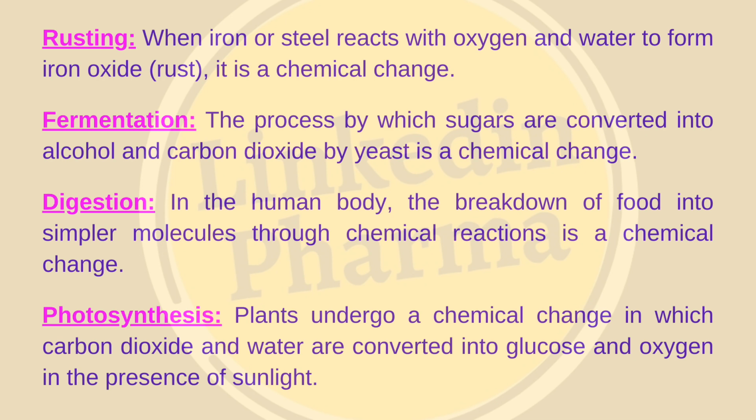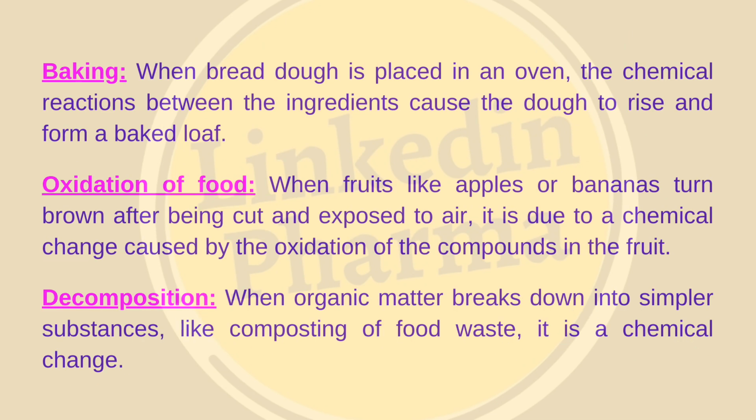Photosynthesis. Plants undergo a chemical change in which carbon dioxide and water are converted into glucose and oxygen in the presence of sunlight. Baking. When bread dough is placed in an oven, the chemical reactions between the ingredients cause the dough to rise and form a baked loaf.